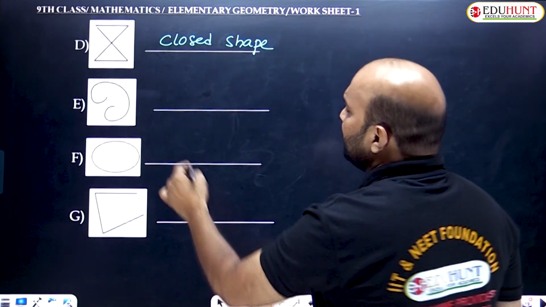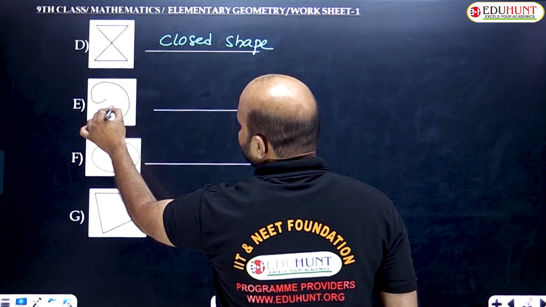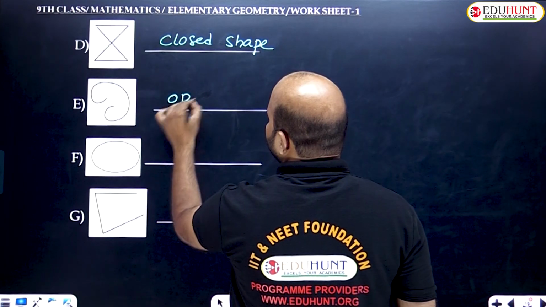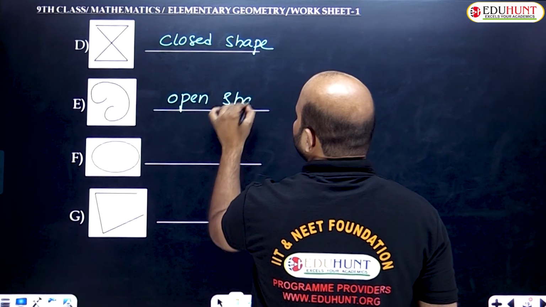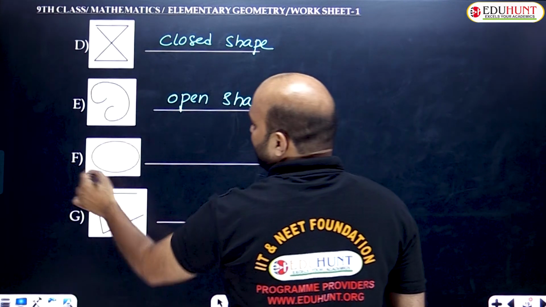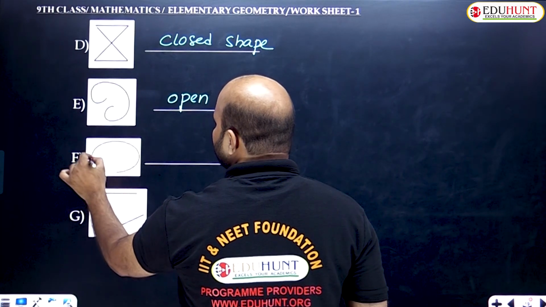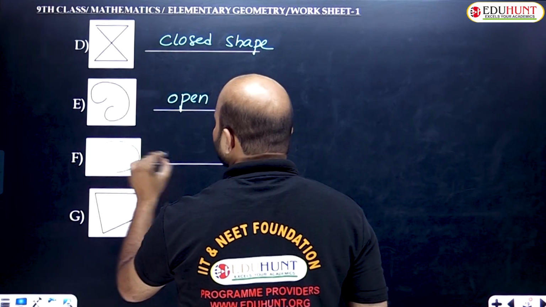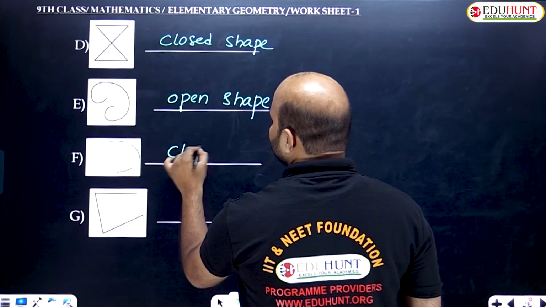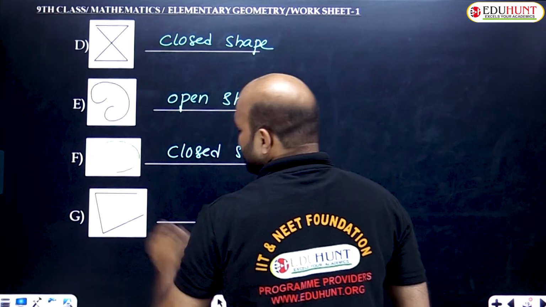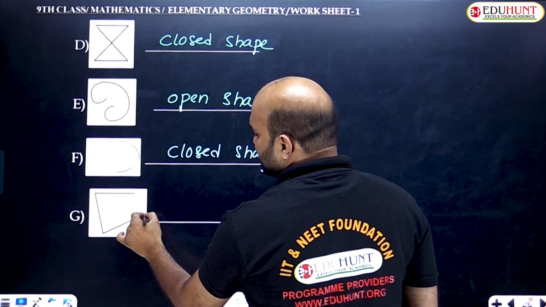Next, E. The beginning and end points are different. It begins and ends with different points. This is called an open shape. F is a circle, and it begins and ends with the same point. It is called a closed shape. G begins and ends with different points.